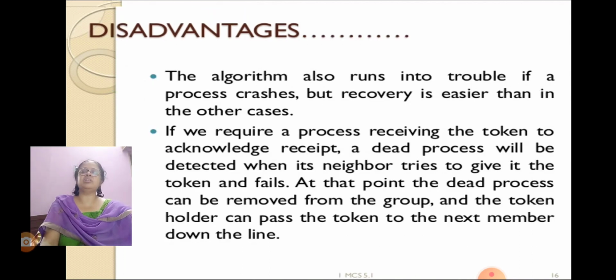The algorithm also runs into trouble if a process crashes, but recovery is easier than in the other cases. If we require a process receiving the token to acknowledge receipt, a dead process will be detected when its neighbor tries to give it the token and fails. At that point, the dead process can be removed from the group and the token holder can pass the token to the next member.